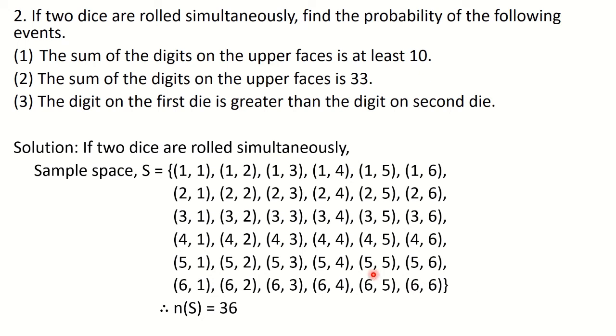Here also you need to write each and every sample point. As I have said previously, if you have very big numbers, then you cannot write all of them, and you have to make dots for these sample points. But here you need not do dash dash dash, and you don't skip the last point as well. Writing each and every point of the sample space here is compulsory, and the way should also be exactly the same. N of S is 36. There are 36 sample points.